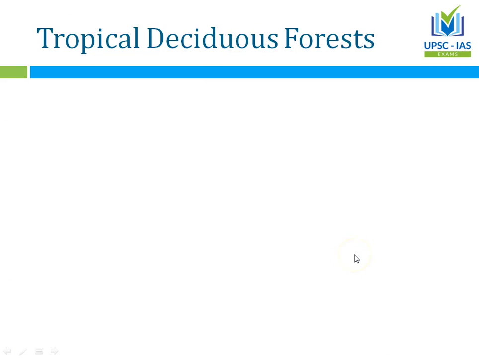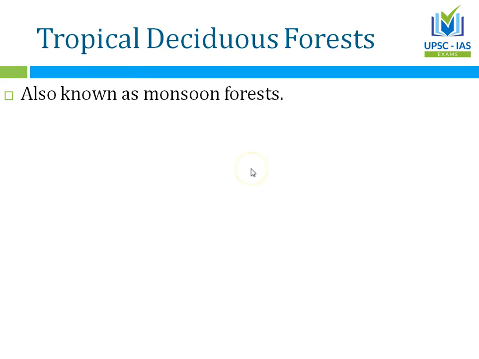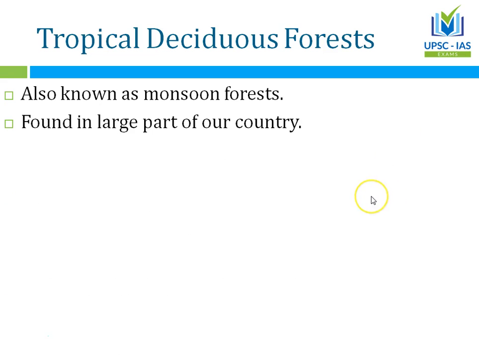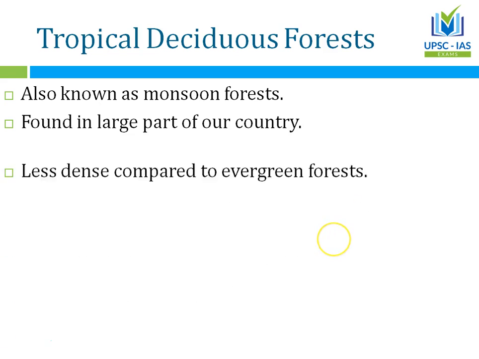Tropical deciduous forest. Again, this is in tropical, and why it is called deciduous, we'll talk about it in a minute. Now they are also known as monsoon forests. Remember, I told you in our previous discussion that Indian climate is called monsoon type climate. That means these forests would be dependent on the season of monsoon. They are generally found in a large part of India. The maximum amount of Indian forest area is tropical deciduous forest.